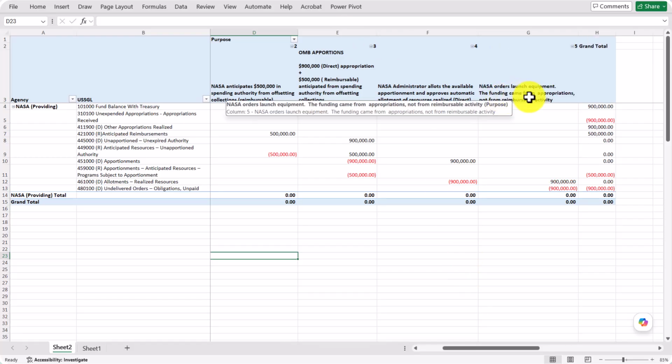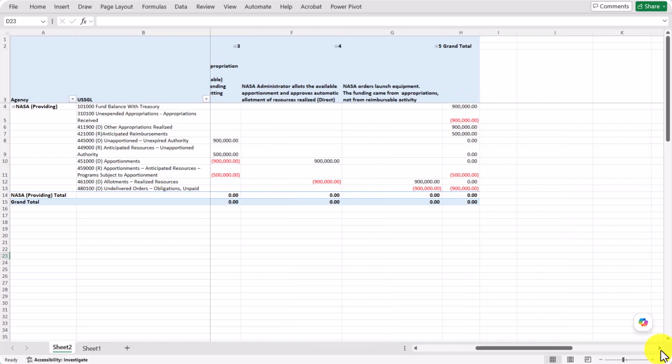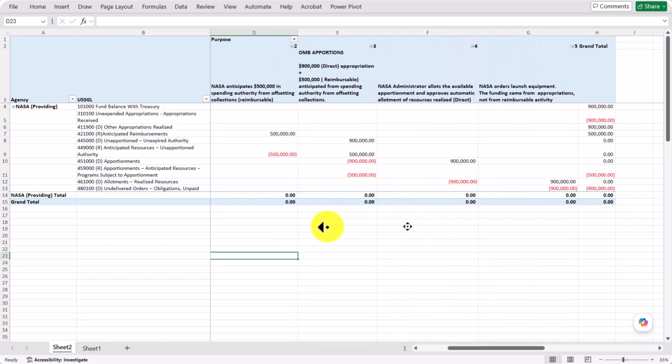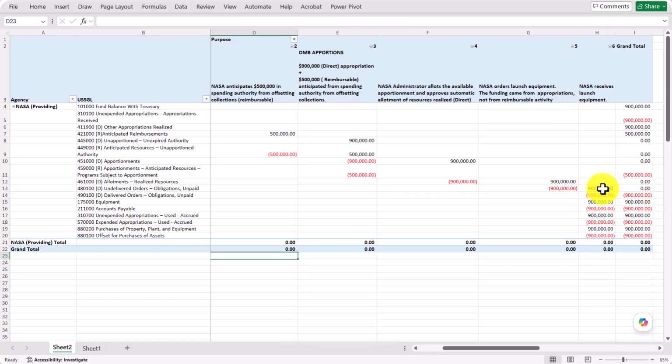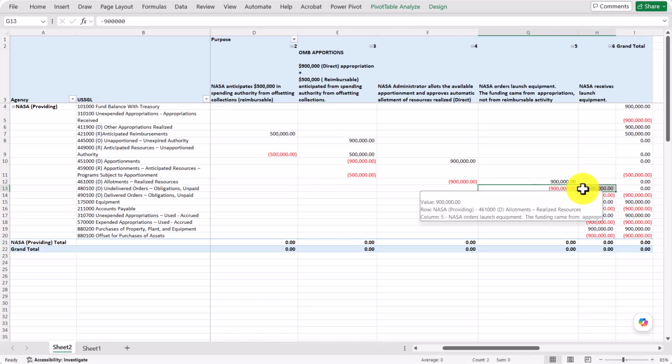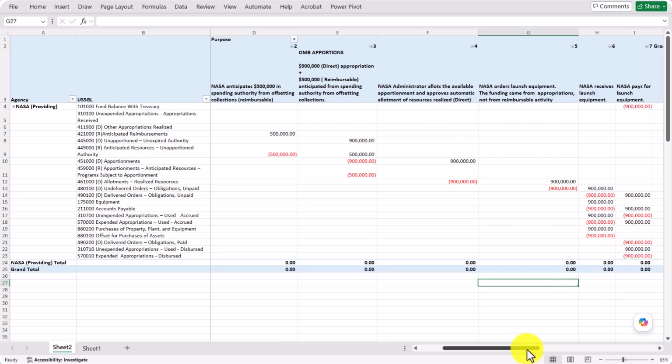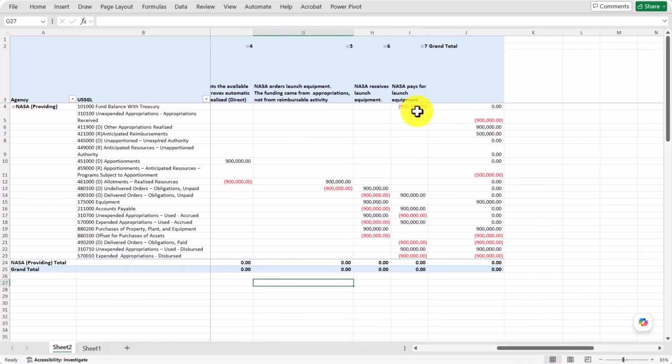Now, the next step is we ordered our launch equipment. You'll see here we move our allotments realized to undelivered orders. Now we received our launch equipment. A lot going on here. Once again, you can see our undelivered orders unpaid moving to delivered unpaid. Now I notice up until now we have only had NASA. Look, we paid for our launch equipment. You can see that reduction of our Treasury balance, 1010. You can see our 4801, 4901, great stuff being recorded.